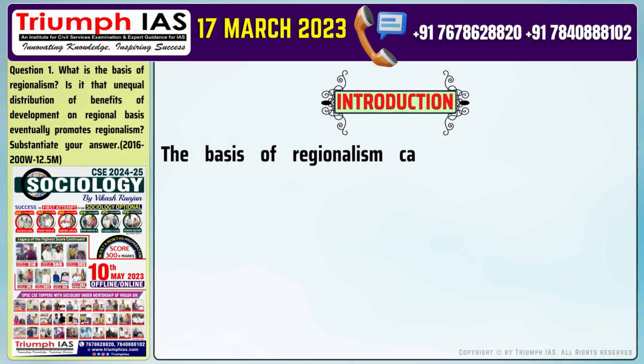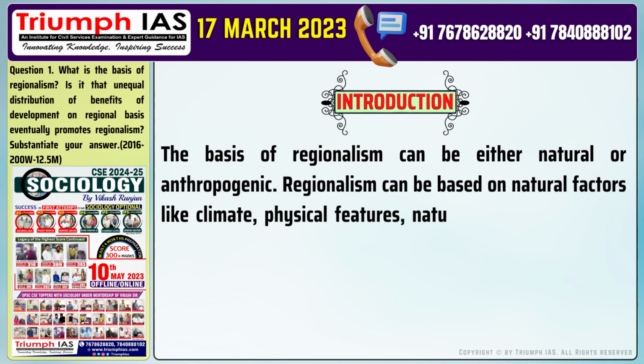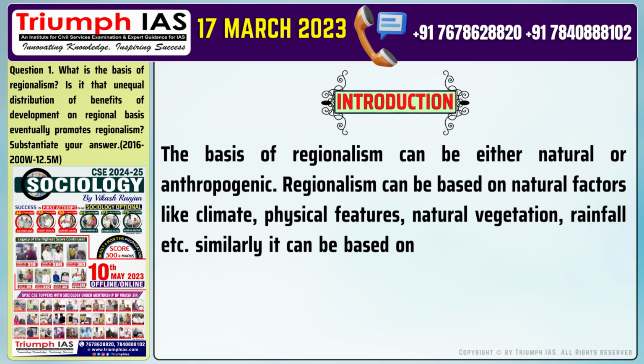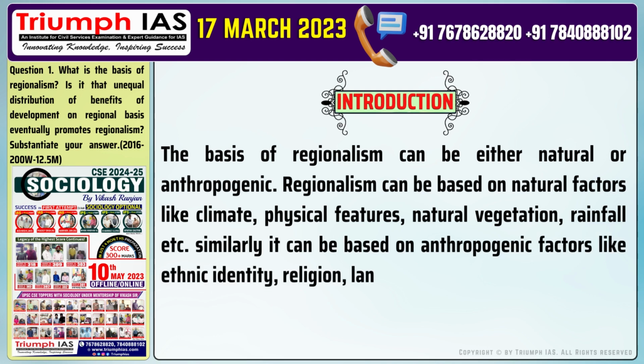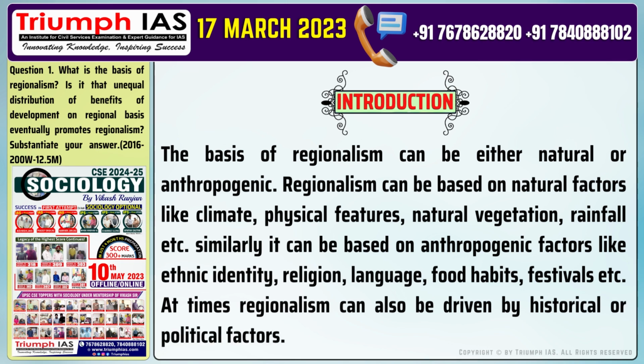The basis of regionalism can be either natural or anthropogenic. Regionalism can be based on natural factors like climate, physical features, natural vegetation, rainfall, etc. Similarly, it can be based on anthropogenic factors like ethnic identity, religion, language, food habits, festivals, etc. At times, regionalism can also be driven by historical or political factors.